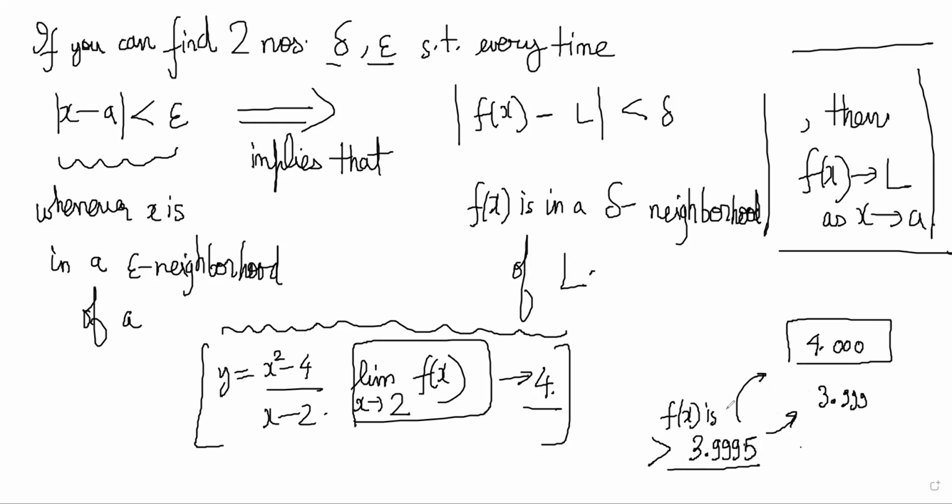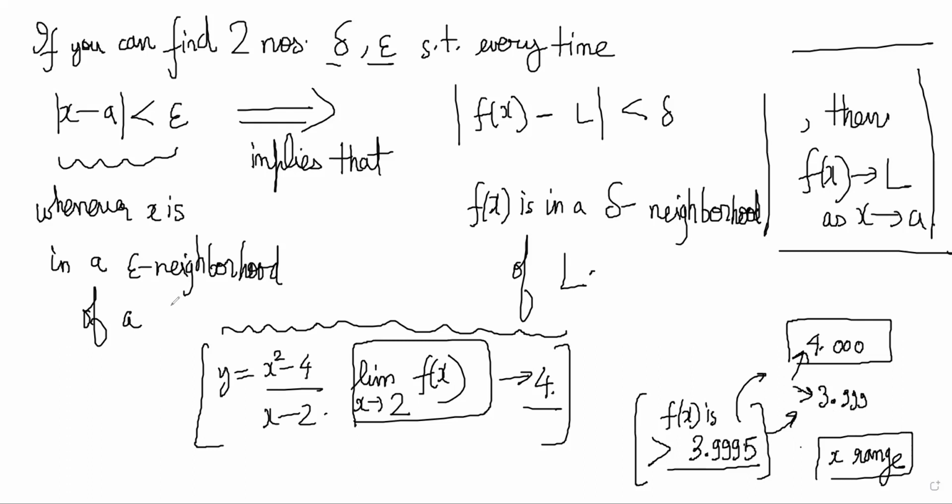Yes, I got it. So to prove him wrong, or to prove that 4 is the real limit, you just have to show that you can find an x range such that f(x) range is nearer to 4 rather than to 3.999, right?